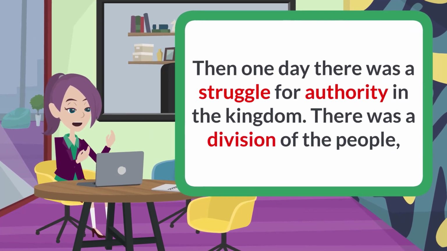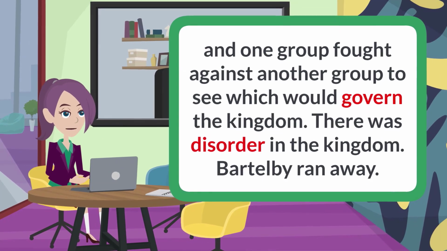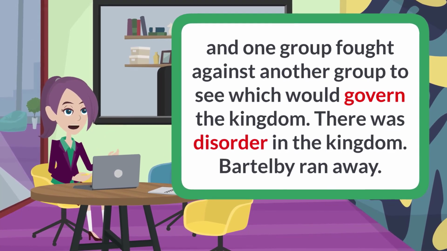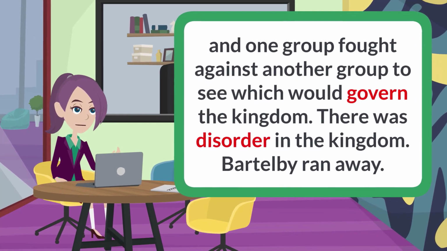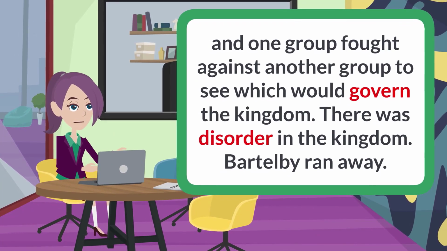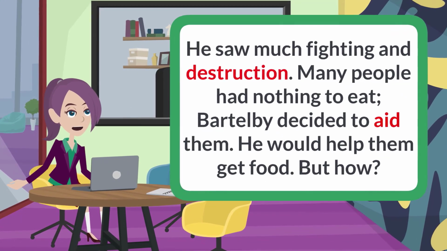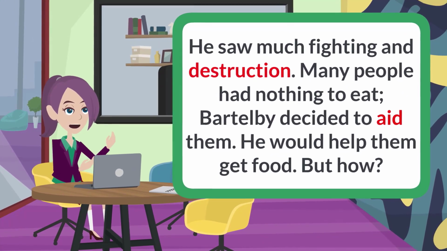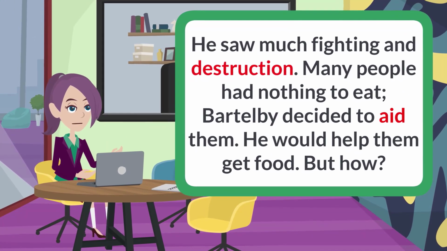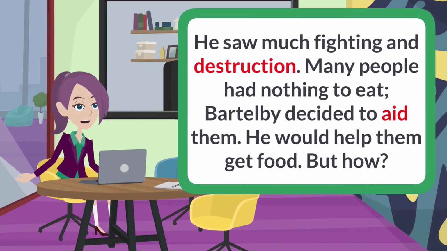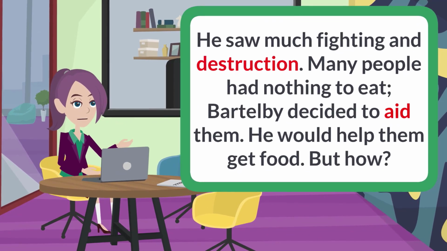Then one day there was a struggle for authority in the kingdom. There was a division of the people, and one group fought against another group to see which would govern the kingdom. There was disorder in the kingdom. Bartleby ran away. He saw much fighting and destruction. Many people had nothing to eat. Bartleby decided to aid them. He would help them get food.